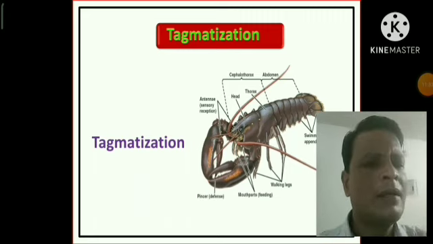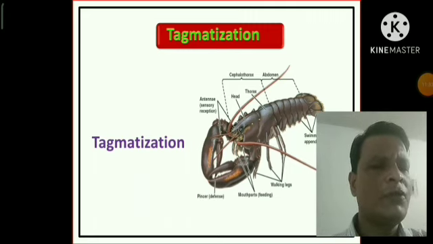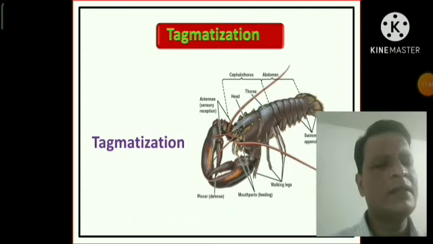In the case of insects, the body consists of 3 tagmata: head, thorax, and abdomen. But if you think about arachnids like the spider, the body consists of 2 tagmata, prosoma and opisthosoma. But in the case of crustaceans like crabs, the body consists of 2 tagmata, that is cephalothorax and abdomen.